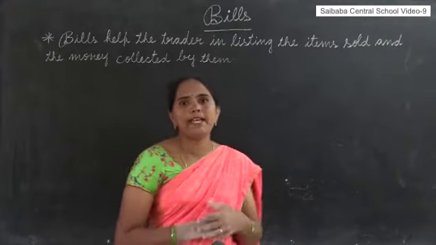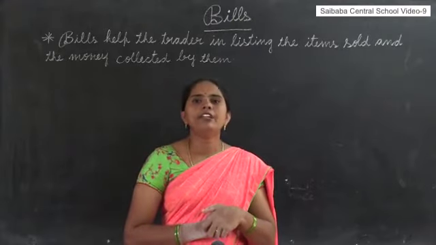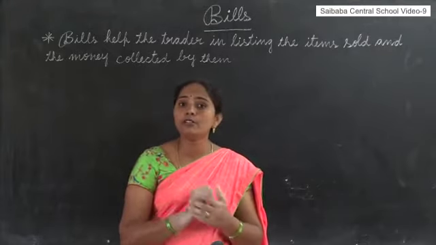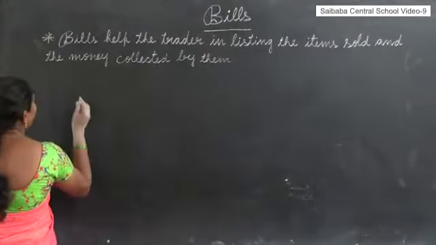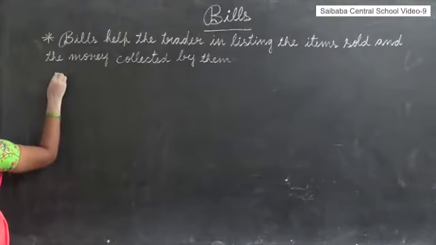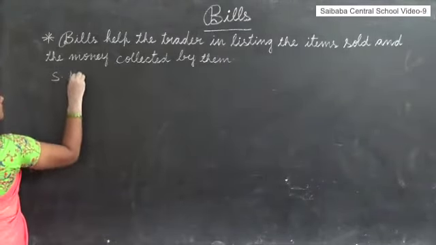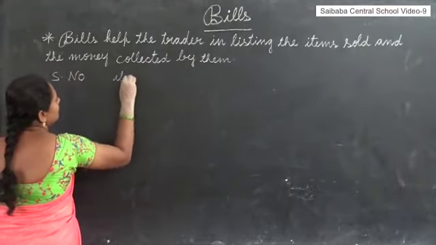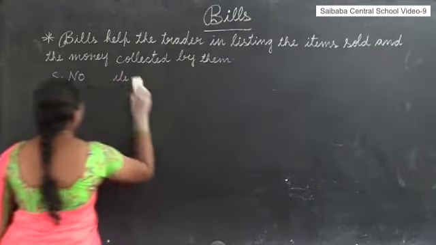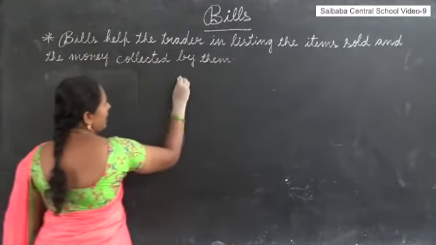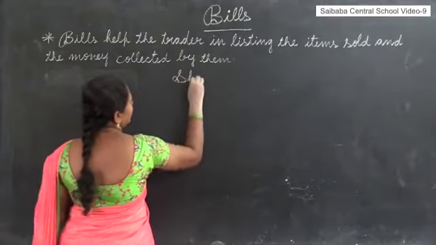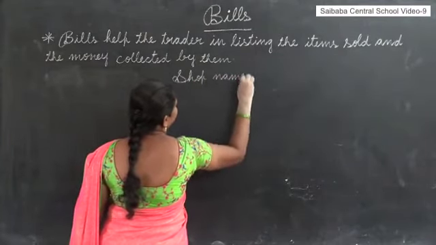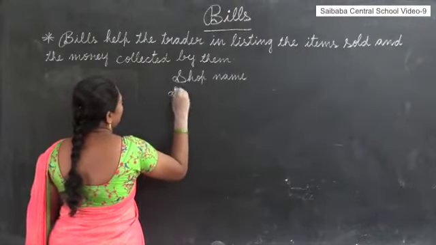Now, we have to prepare the bills. Children, when you are preparing the bills, we have to remember some points. What are those points? First, when you are preparing the bill, there should be a serial number. In the middle we have to write the shop name, and down of that the shop address.